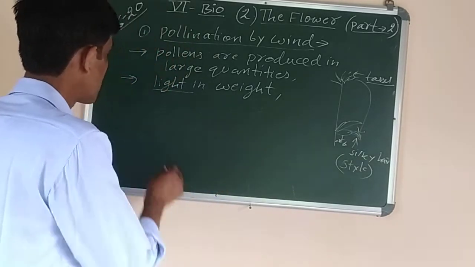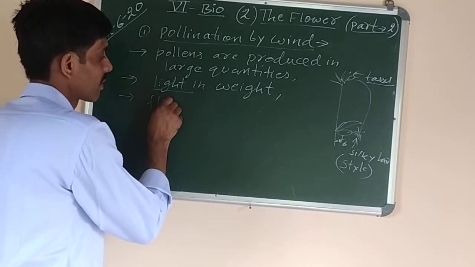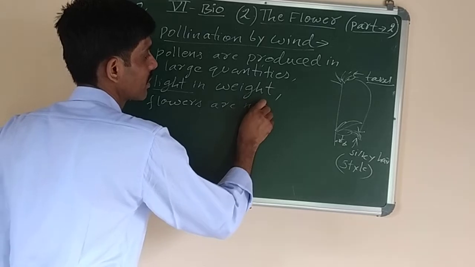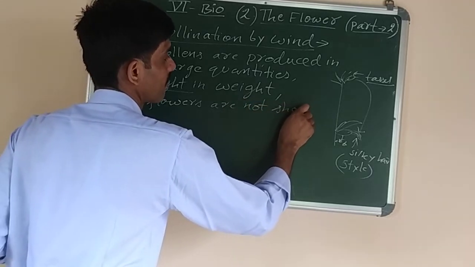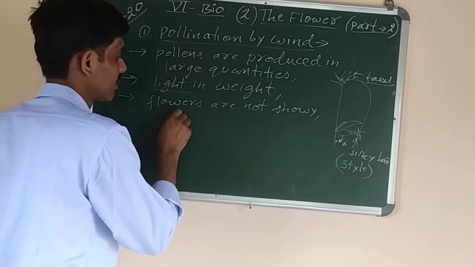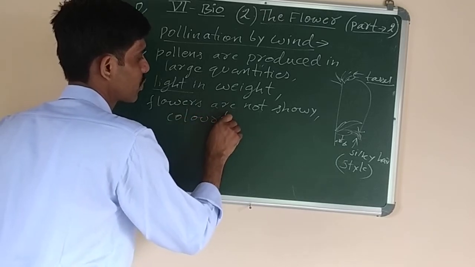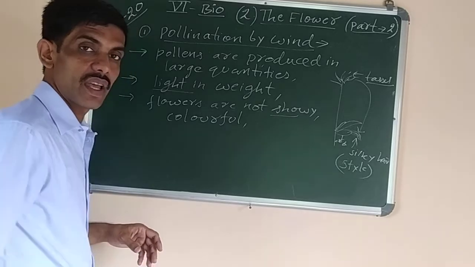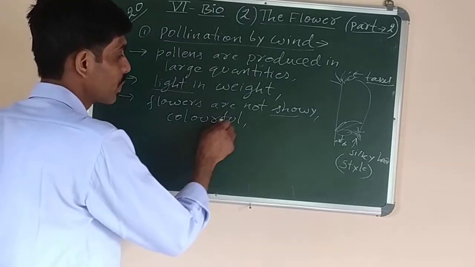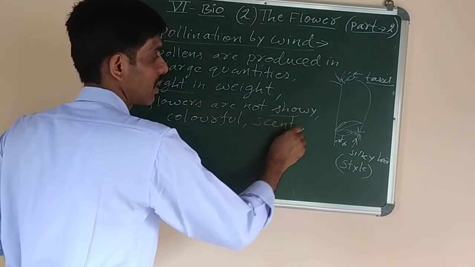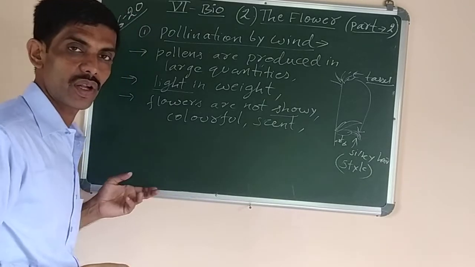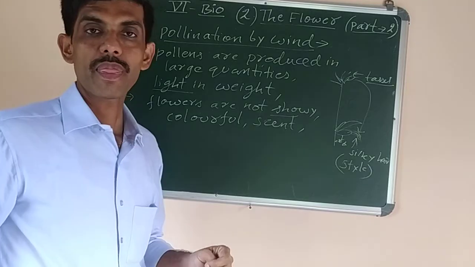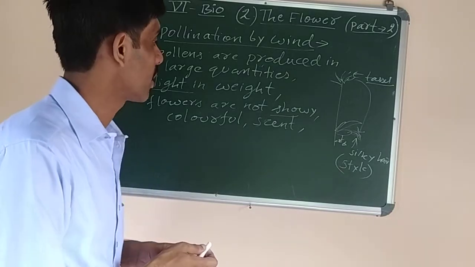The flowers are not showy, colorful, or scented, because wind has nothing to do with the color, nothing to do with their attraction, their scent, or their nectar. Wind is not going to take the nectar. So these are some of the characteristics of the flowers pollinated by wind.